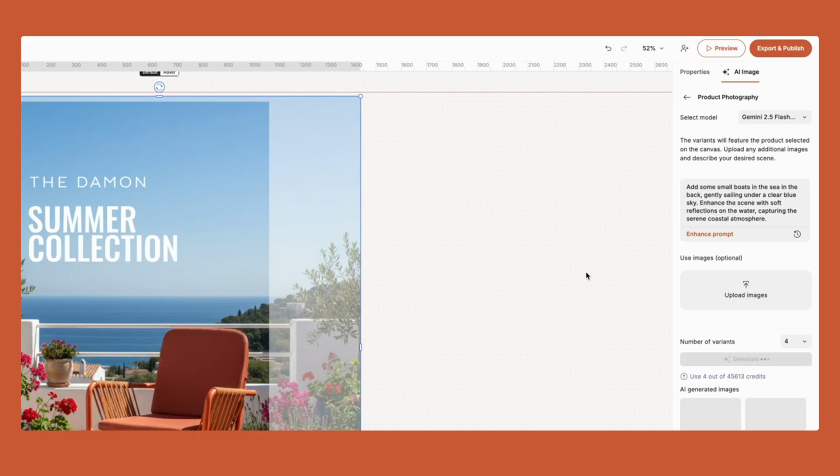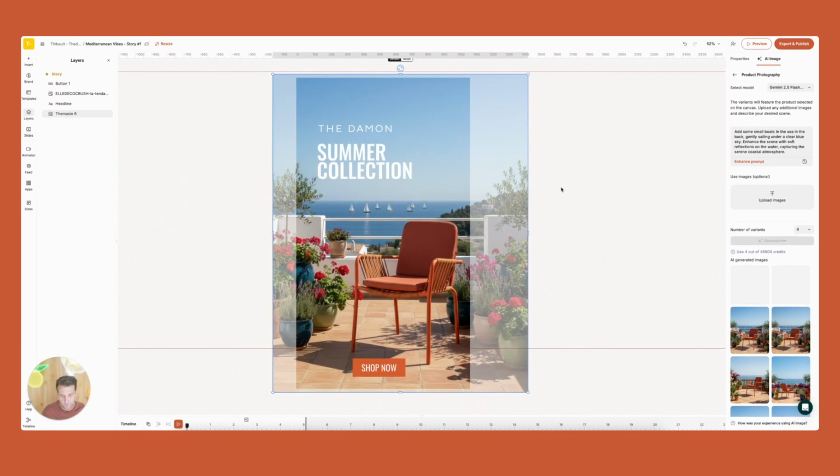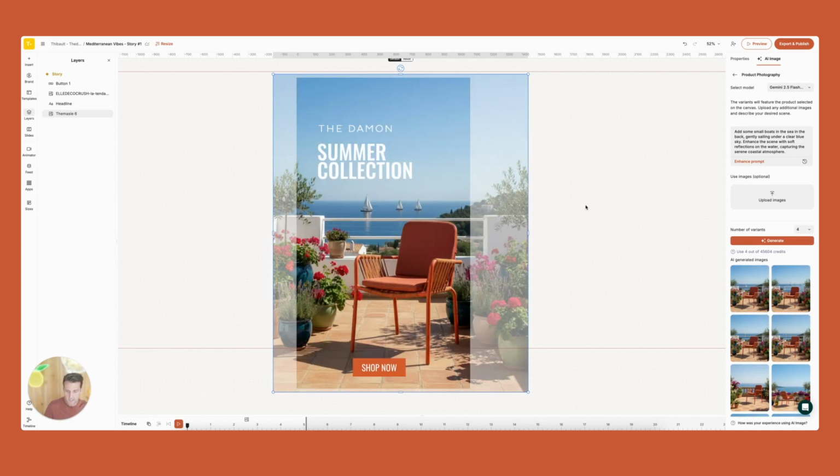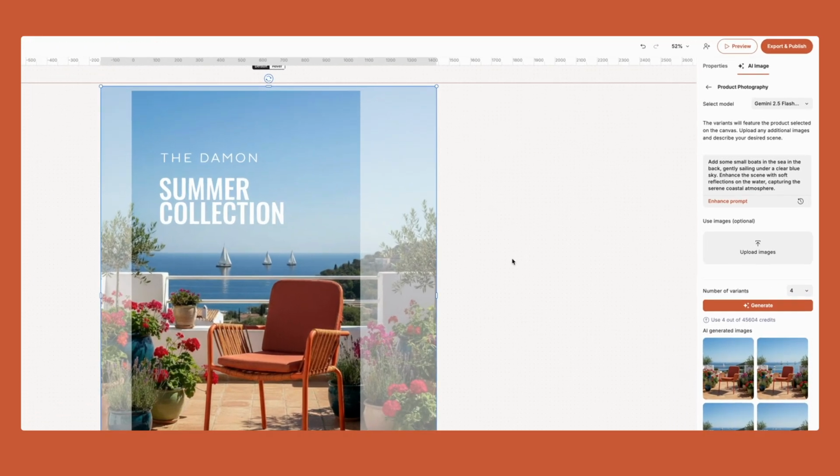Let's generate and let's have fun. Okay, so now it's coming back with my image edited and it has added the boats. I like this one, I like that. So you can see, you can start making the changes really at the speed of thought. You don't have to really go back to Photoshop. You can just make these changes here natively inside the editor.